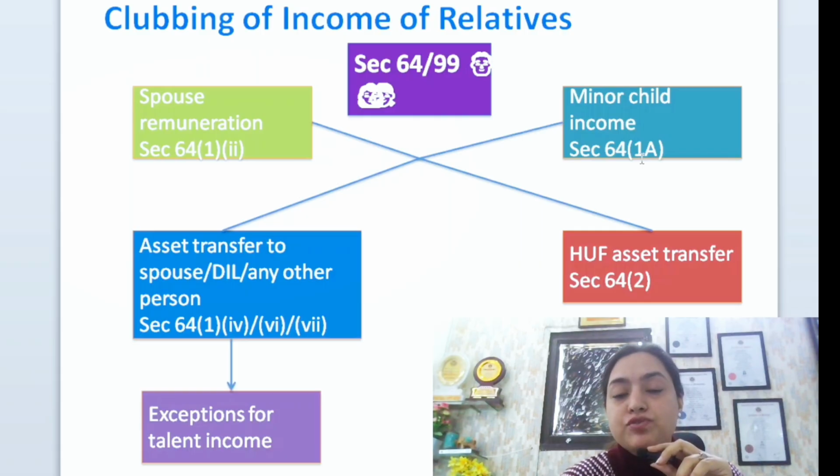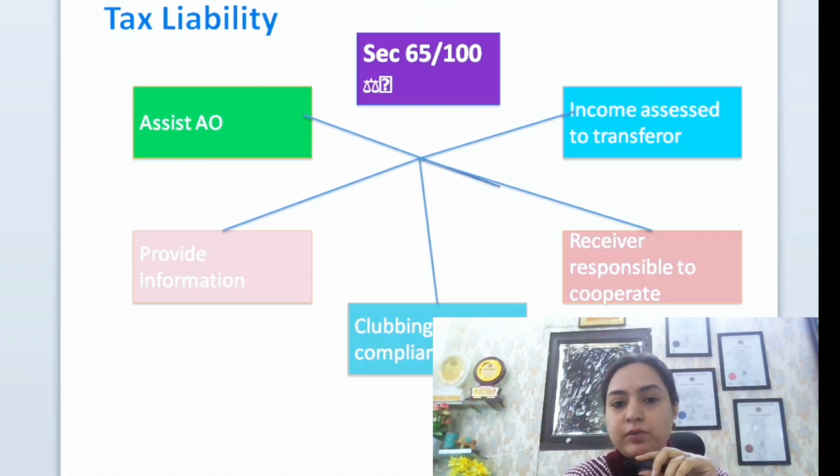Now there is another section, section 64, subsection 2. When an HUF member is transferring property or converting property into joint family property, then any income arising from that property would get taxed in the hand of the family member who has converted or transferred that property. So you can see that all these sections, section 64, subsection 1, clause 2, clause 4, clause 6, clause 8, section 64 subsection 1A and subsection 2, are combined into one section, that is section 99. So Income Tax Act 2025 has removed all these subsections and clauses.